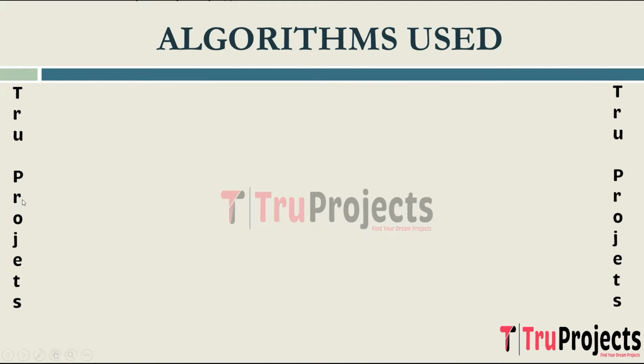Algorithms which are used in this project are XGBoost. It is an efficient and scalable implementation of gradient boosting. It is a machine learning algorithm that uses an ensemble of decision trees to make predictions. Gradient boosting involves the sequential training of weak learners, typically decision trees, with each new tree correcting the errors of the combined model. XGBoost is known for its high predictive performance, speed, and flexibility. It is robust to overfitting and works well with diverse datasets.